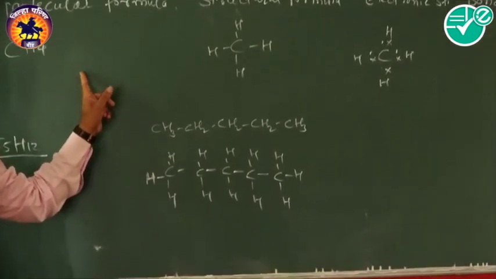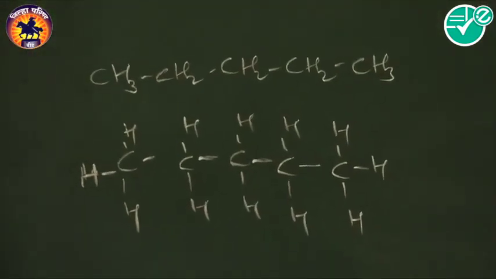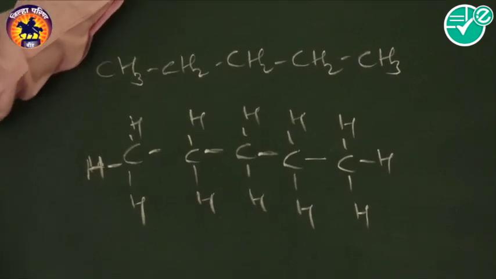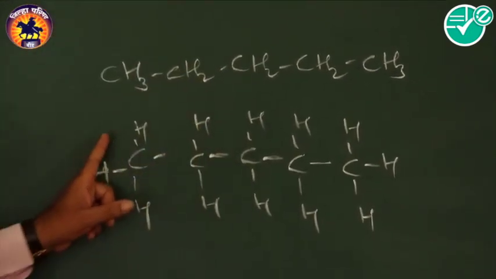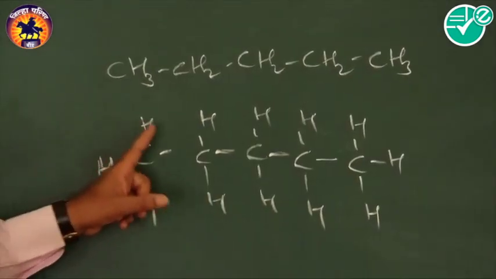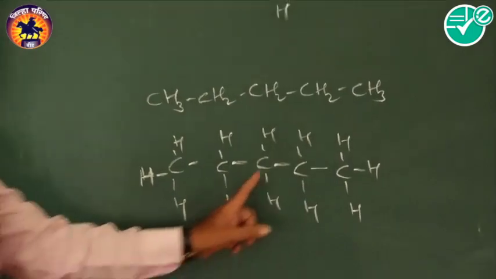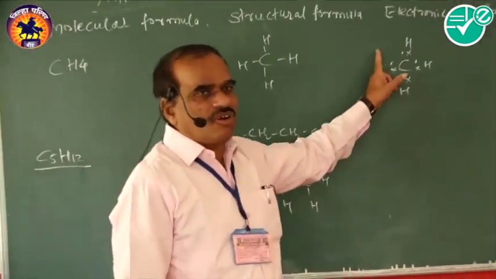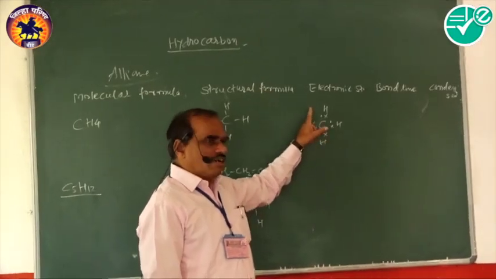In the molecular formula, we show the various atoms present in that molecule. But in a structural formula, we show how the various atoms are bonded to one another. And electronic structure means the sharing pairs of electrons in that molecule.